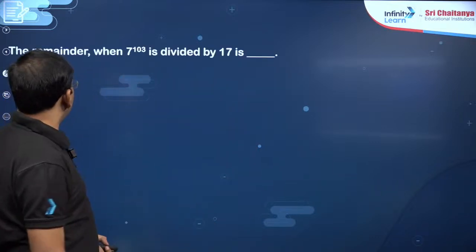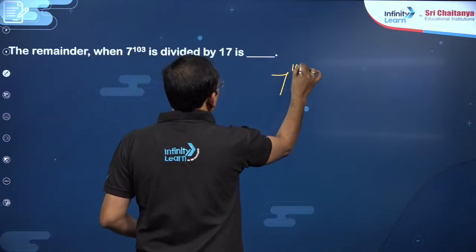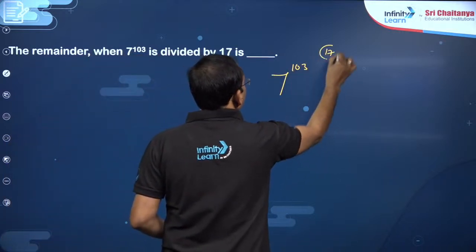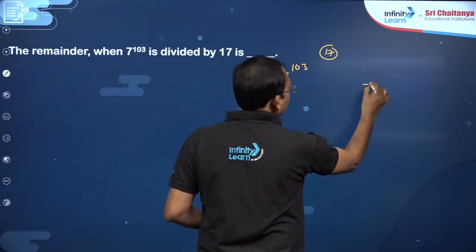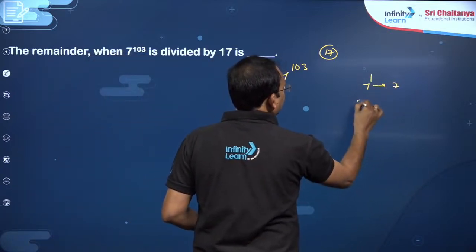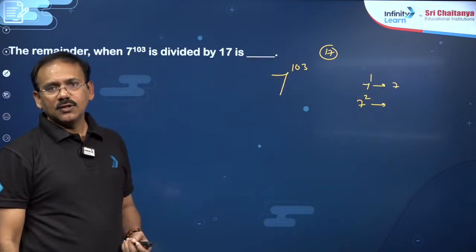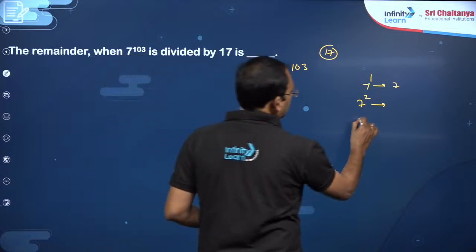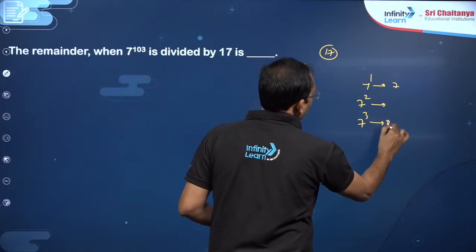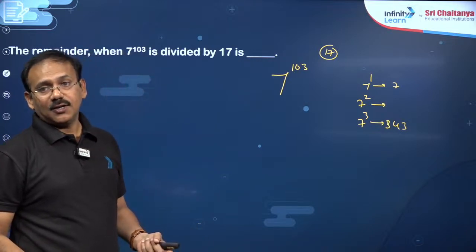The next question, dear students: what is the remainder when 7 power 103 is divided by 17? Okay, so keep reading 7's powers. 7 power 1 will give you remainder 7. 7 square is 49. So you can write 7 cube is 343. 343, actually 17 twenties are 340, right?